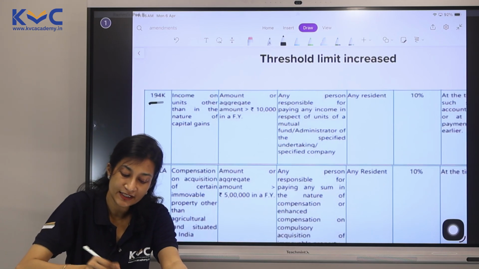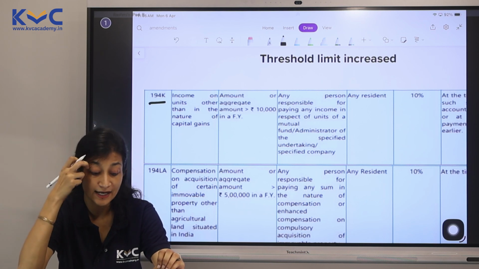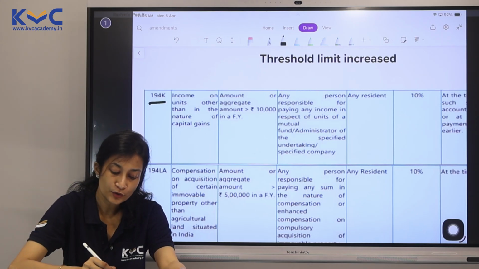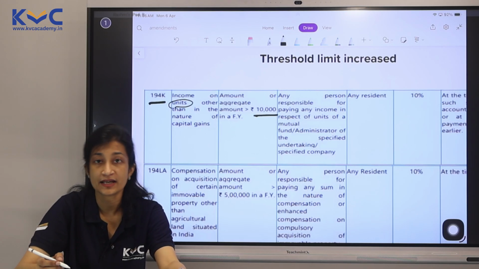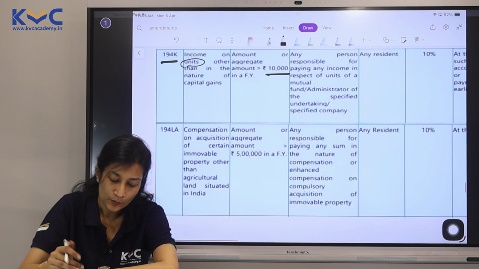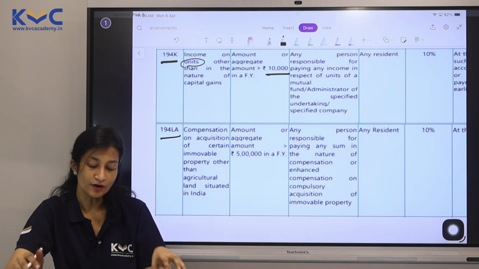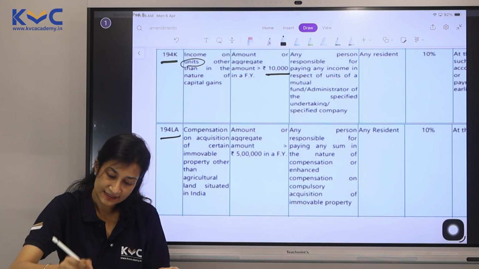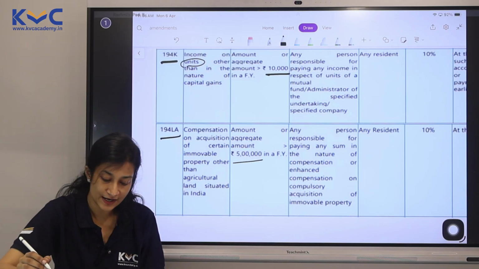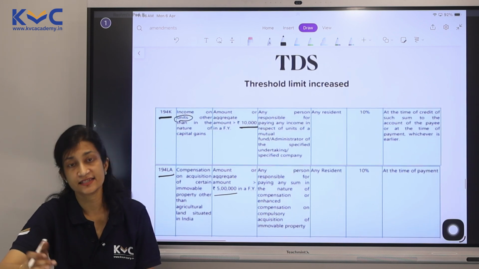We spoke about 194K where income is coming from units. We're talking about basically any kind of dividend given by mutual funds, any kind of income from unit funds. Yes, that is also 10,000 because you could relate it to your 194. 194LA, which is compensation on compulsory acquisition. Here, this limit has become 5 lakhs. Please note, this has now become 5 lakhs, okay? This is as far as TDS is concerned.